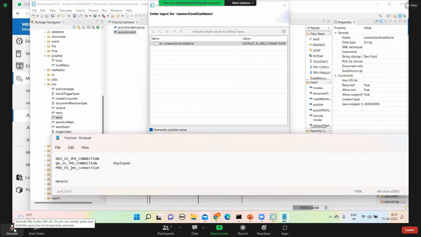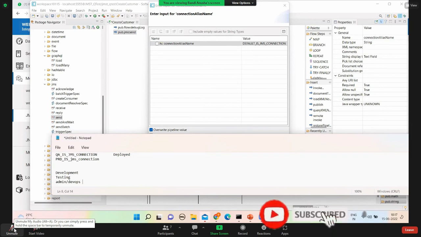There will be a development team, a testing team, and admin guys, whom we'll call admin guys or DevOps. Maybe you have heard the word DevOps these days. That team will be separate. We do only development, unit testing, and then we deploy our code in the development environment.